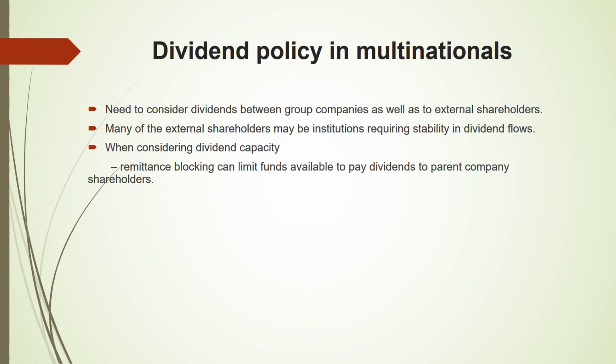Okay. So remittance blocking can limit the funds available to pay dividends to parent company shareholders. Remember, when a parent has a subsidiary overseas and that subsidiary cannot remit the funds back to the parent, the dividend that the parent company has to pay to its shareholders will be limited, it will reduce, because they are not receiving that remittance from the subsidiary. If they had received that remittance from the subsidiary, they could have paid more dividends to the parent company shareholders. But now the remittance is blocked. So under that condition, dividend capacity will reduce. Okay.